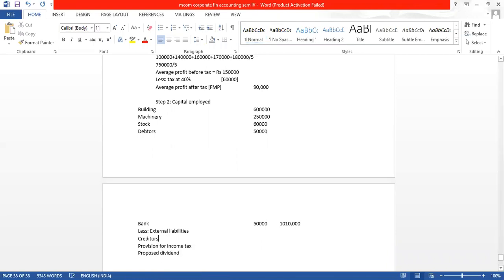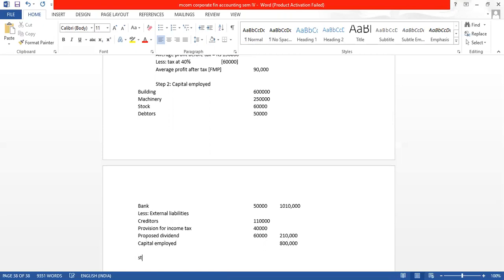The total is coming to 2,10,000. So how much will be our capital employed or net asset? It will be equal to 8 lakhs.